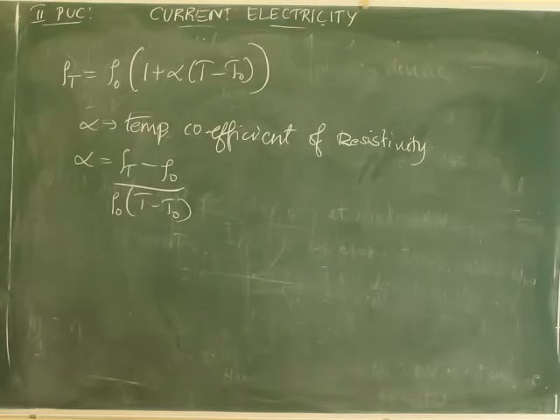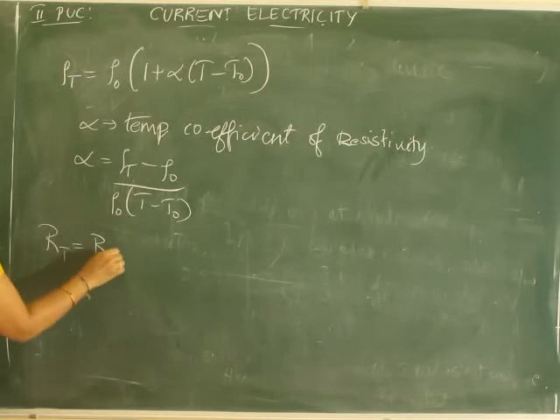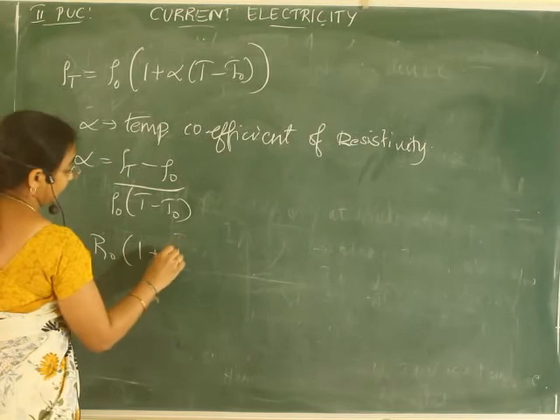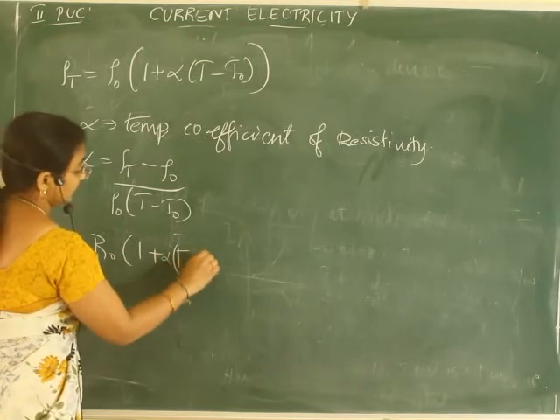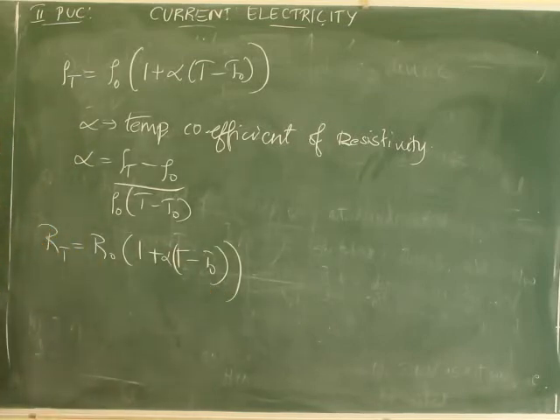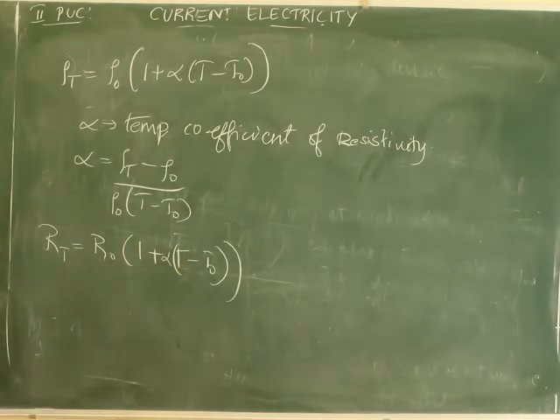Next, in the same way, you can write for resistance also, that is R T is equal to R naught into 1 plus alpha into T minus T naught.